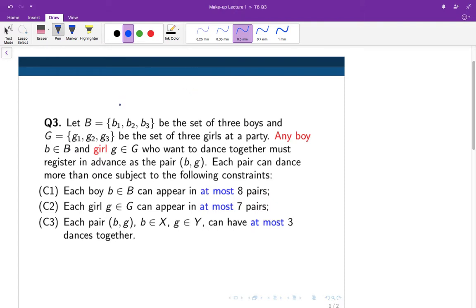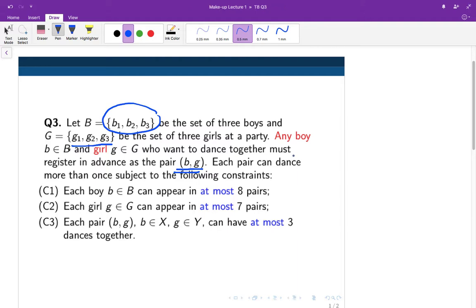All right, we have three boys, B1, B2, B3, and three girls, G1, G2, G3, at a party. Any boy, let's say B, and any girl G who want to dance together at the party must register in advance as the pair BG. It's possible that a particular pair, BG, of boy and girl, would like to dance more than once, in which case they must register as the pair more than once.